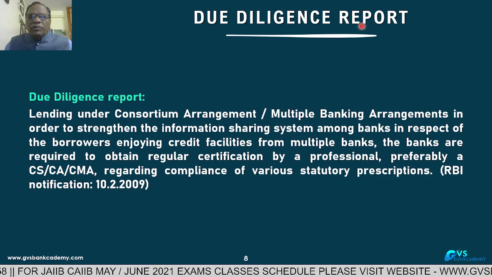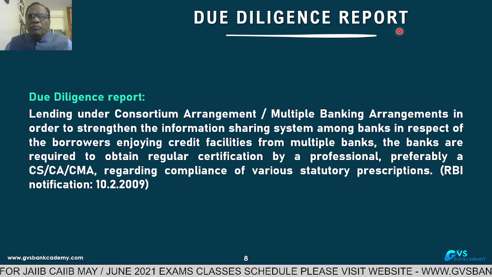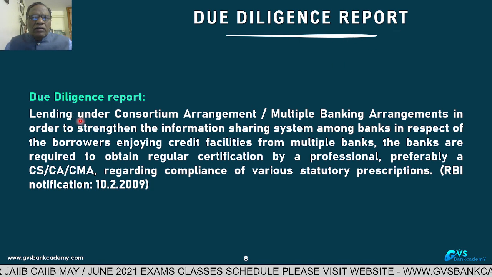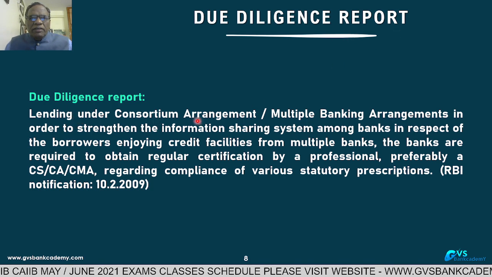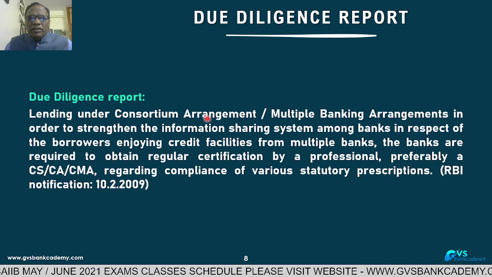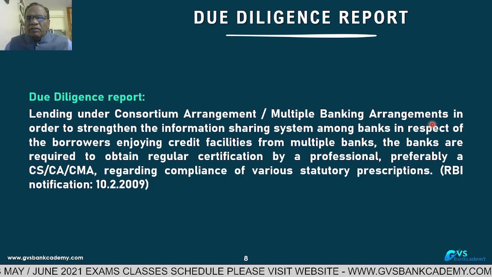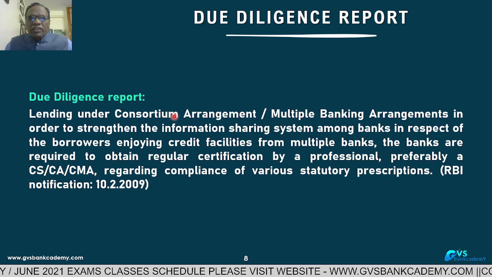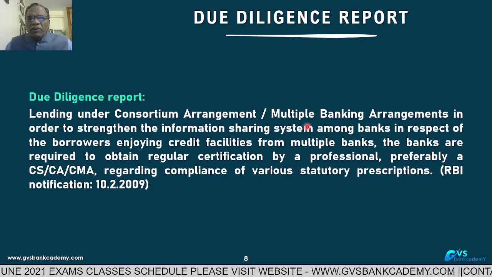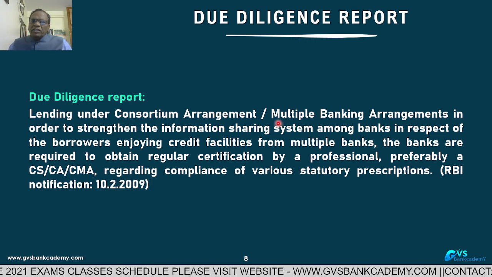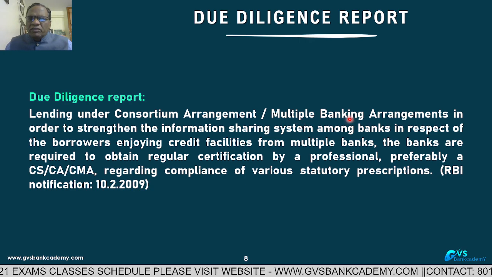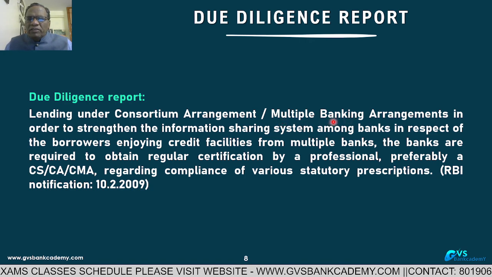Due diligence report. This is also very important. Lending under consortium arrangement and multiple banking arrangements. Consortium means joint financing by 3 or 4 banks. Multiple banking means the party is dealing with different banks by giving different securities, with no common understanding among the banks.